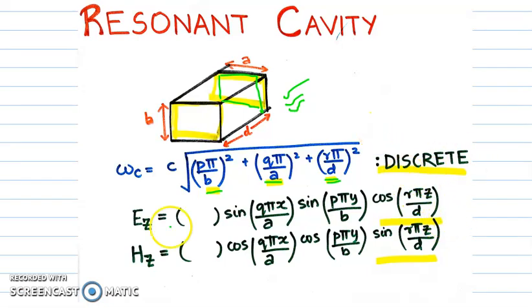What can be noted here is that Ez will now have a cos term for the Z direction, since it is the perpendicular component in that direction and it must survive. Hz correspondingly will have a sine component since it must have complementary behavior to that of Ez. What is the most interesting part here is that resonant cavities differ from rectangular waveguides, since rectangular waveguides can allow a continuous spectrum of frequencies, whereas resonant cavities allow only a discrete set of frequencies. They are basically used for storing energy.